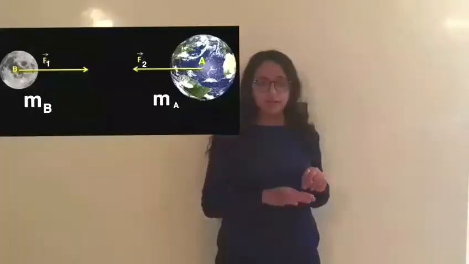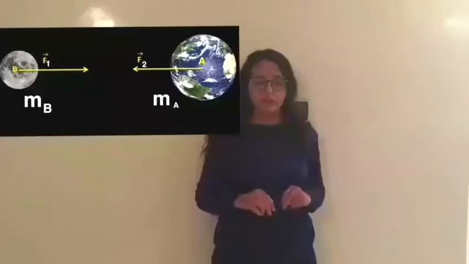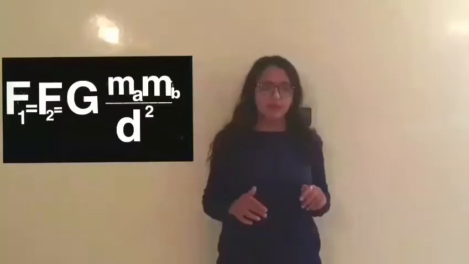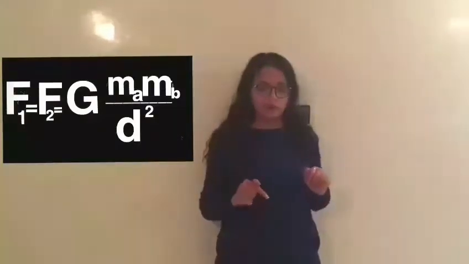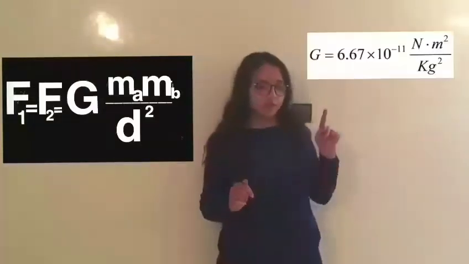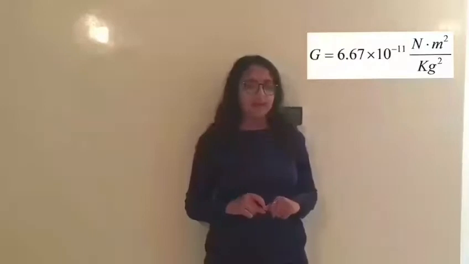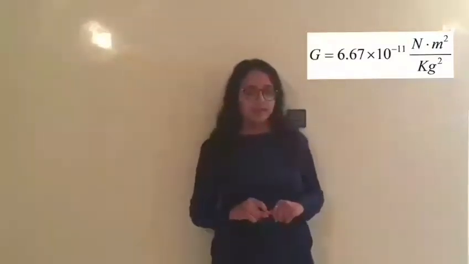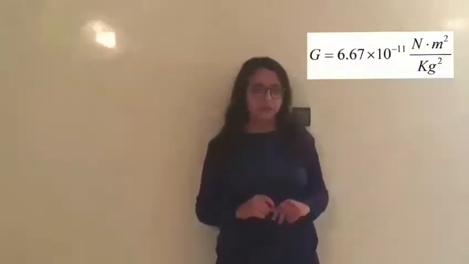The line of action is the one passing through A and B. The direction of F2 is toward the Moon and F1 is toward the Earth. Magnitude: this force is proportional to the product of masses and inversely proportional to the square of the distance between centers, such that F1 equals F2 equals G times MA times MB divided by D squared, where G is the constant of gravity. It's equal to 6.67 times 10 to the negative 11 Newton meter squared per kilogram squared.